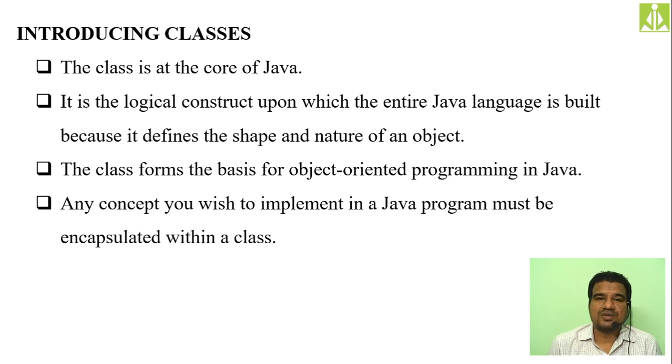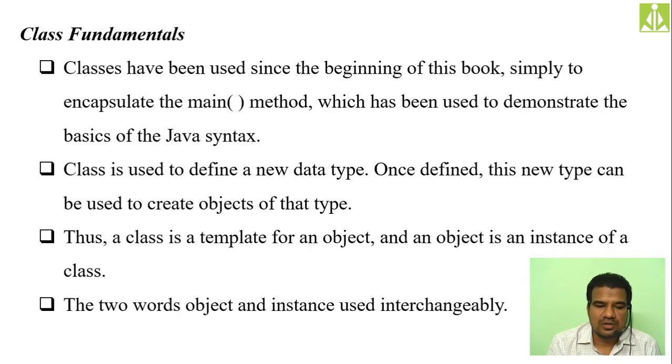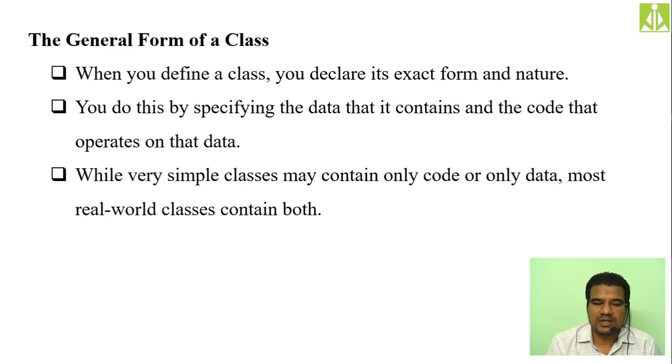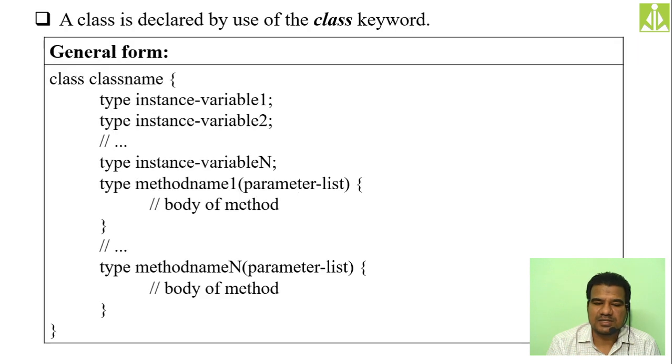We have also seen how with the help of a single class we can create multiple objects, and how those multiple objects can hold different instance members. For those instance members, how we can assign different values, I have shown you with programming examples. The class fundamentals we discussed, the general form of a class we discussed.